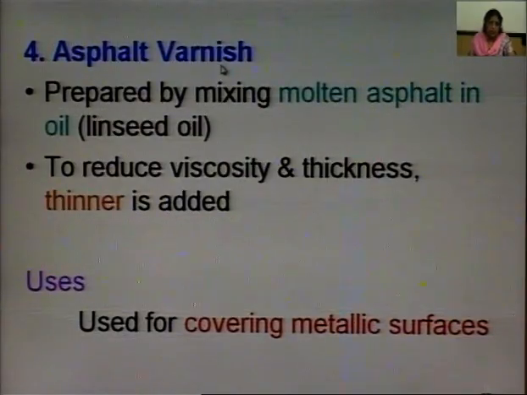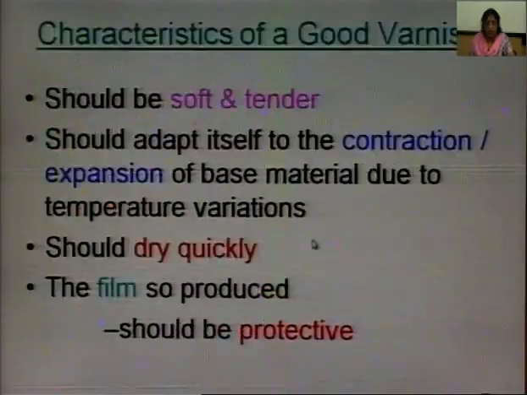The fourth type of varnish is asphalt varnish. It is prepared by mixing molten asphalt in oil, linseed oil. To reduce viscosity and thickness, thinner may be added. It is used for covering metallic surfaces.